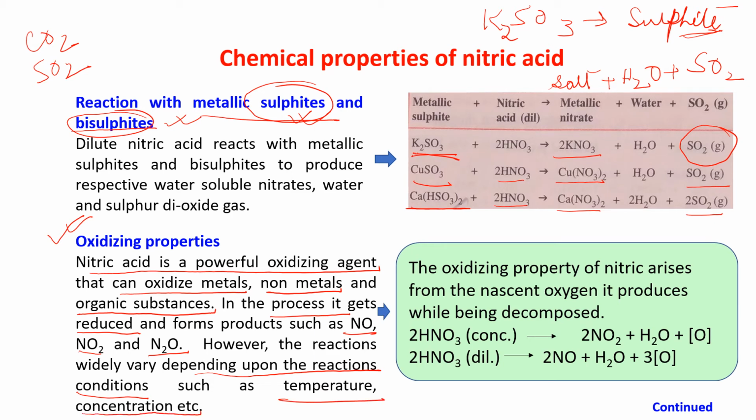Which one will form, NO or NO2? Itself getting reduced, what is happening? Just see the reaction. The oxidizing property of nitric acid arises from the nascent oxygen it produces while being decomposed.